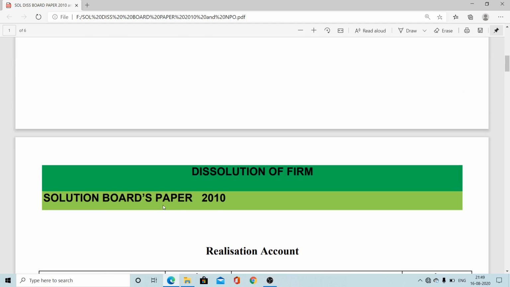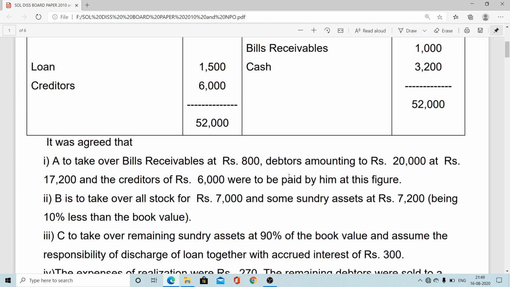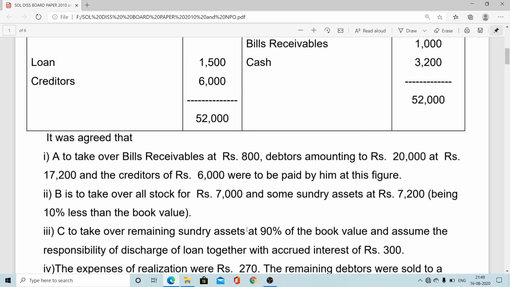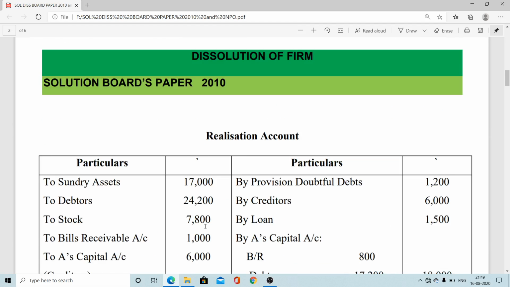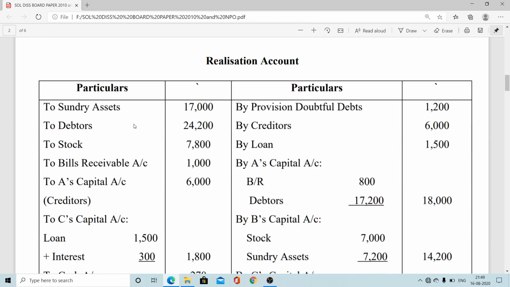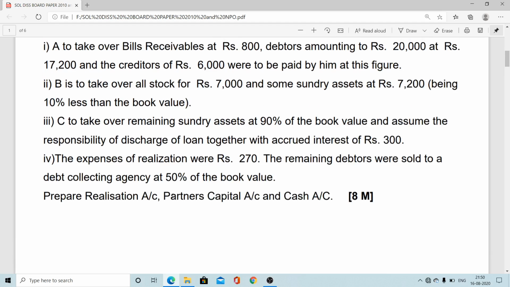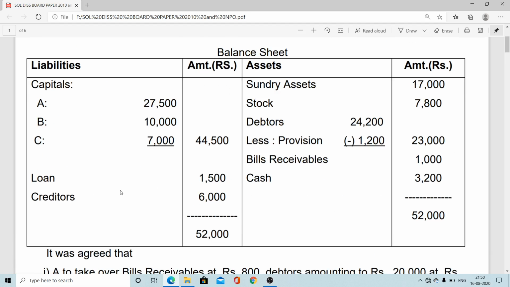First of all, the sundry asset we have to transfer. First phase entry: sundry asset, stock, debtors, bill receivable. There are 4 assets we have to transfer to realization on the debit side: to sundry asset, to debtors, to stock, to bill receivable. This is the first phase entry up to here. Exactly first phase entry from the liability side here. There are 2 outside liabilities and another provision also you have to take.